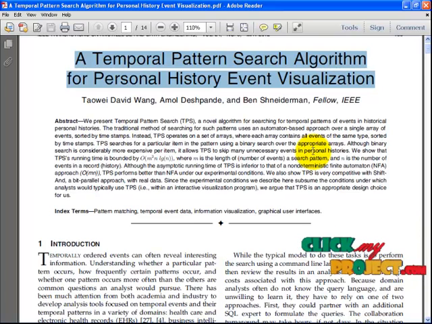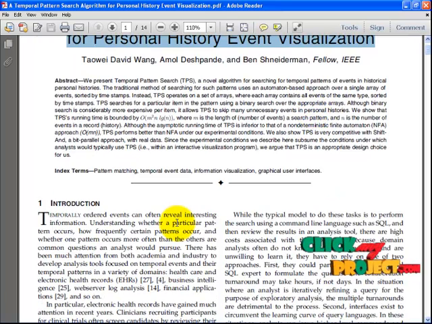There has been much attention from both academia and industry to develop analysis tools focused on temporal events and temporal patterns. The electronic health record is the best example for the pattern search algorithm. Electronic health records have gained much attention in recent years.